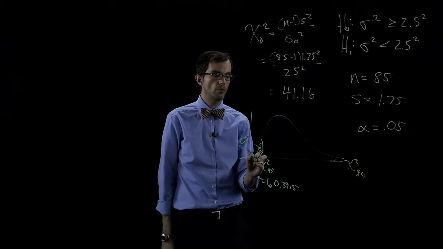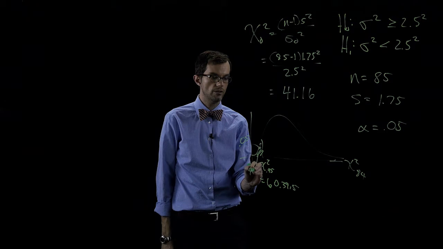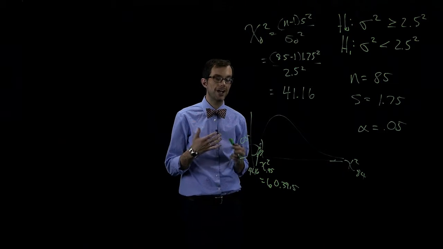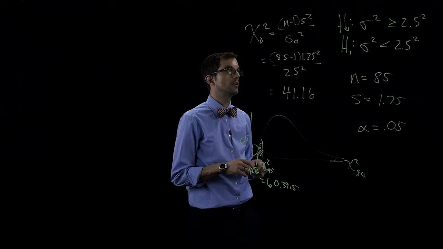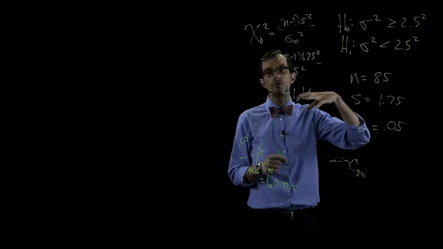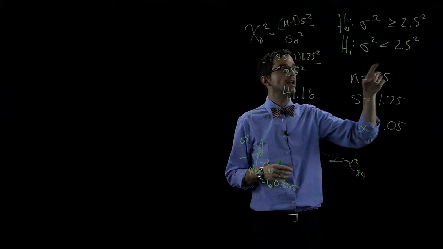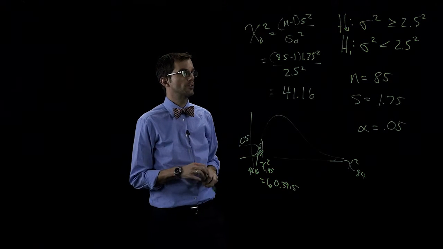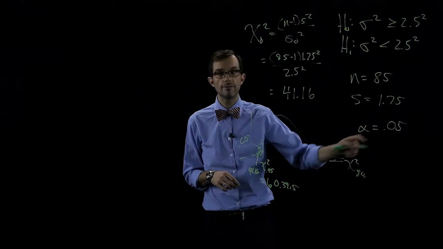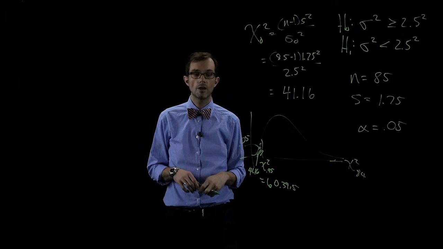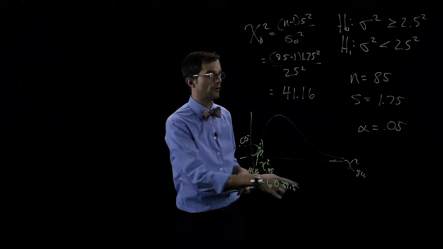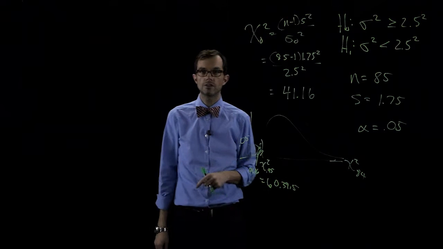It is 41.16. That lies right here. It lies in the rejection region. So we would reject the null and conclude that the new queue layout, the changes that we implemented, did in fact reduce the variability of waiting time with 95% confidence. We could also use Excel, if we're not satisfied with rounding down from 84 to 80.